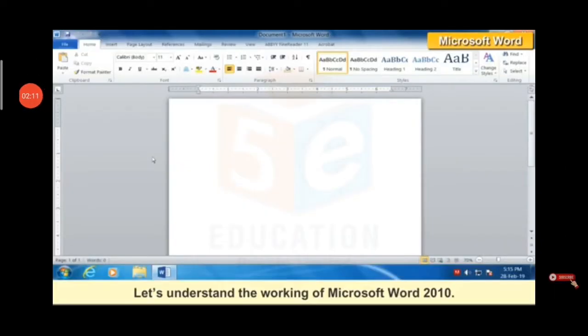Now let's understand the working of Microsoft Word 2010. Microsoft Word is an application software used for word processing. It is used to make a professional looking document quickly and efficiently. It was introduced by Microsoft Corporation, one of the world's largest companies in software development.